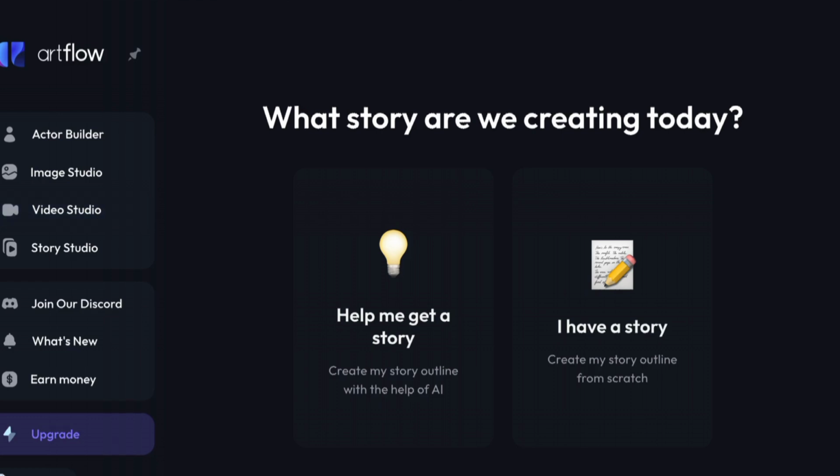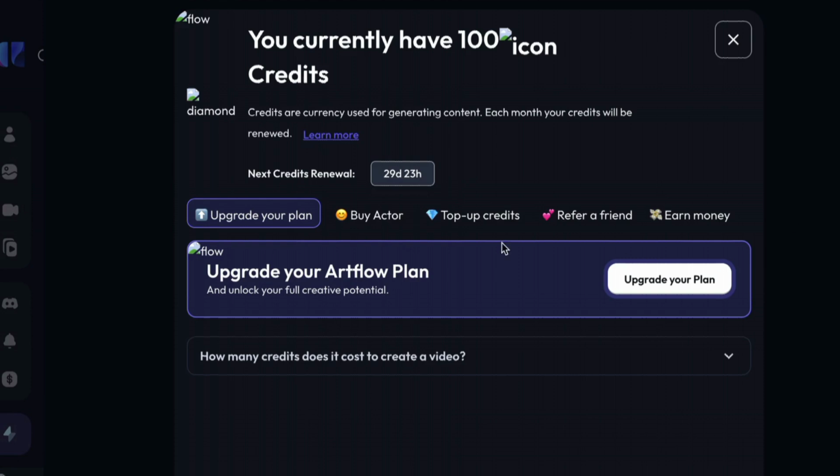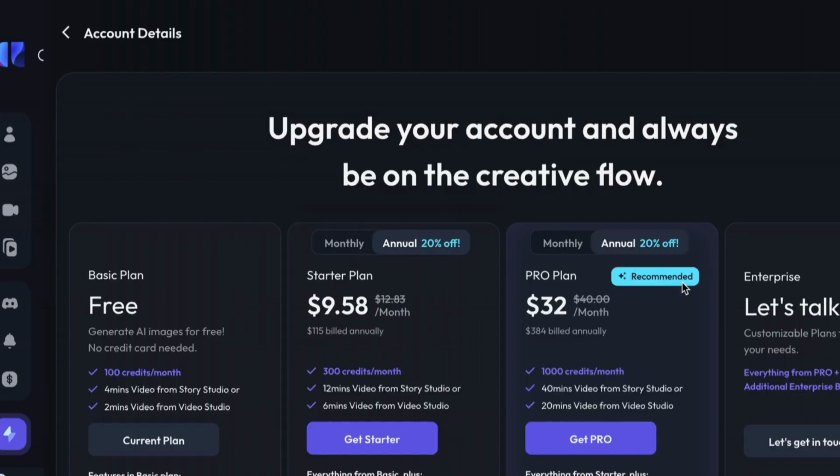So you still need to have more credits before you can enjoy AI like this. So that is what you need to know. You need to have more credits, you need to upgrade. And if we check their plan, you can see their pricing.